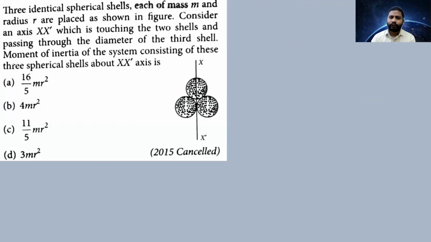A very important question, my dear children. After this, I'll give you a homework question also. Listen to this question carefully. 3 identical spherical shells.